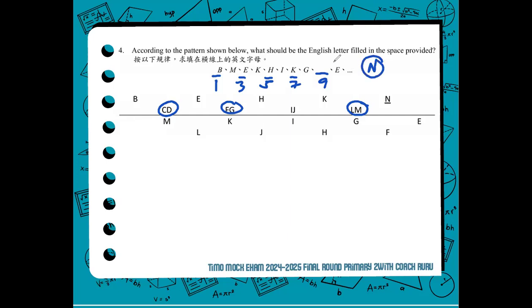But of course, we shouldn't end there. We observe first, and we also confirm: is our observation correct in the other terms of the sequence? We have letter M, letter K, letter I, letter G, and letter E. These letters are even terms, right?